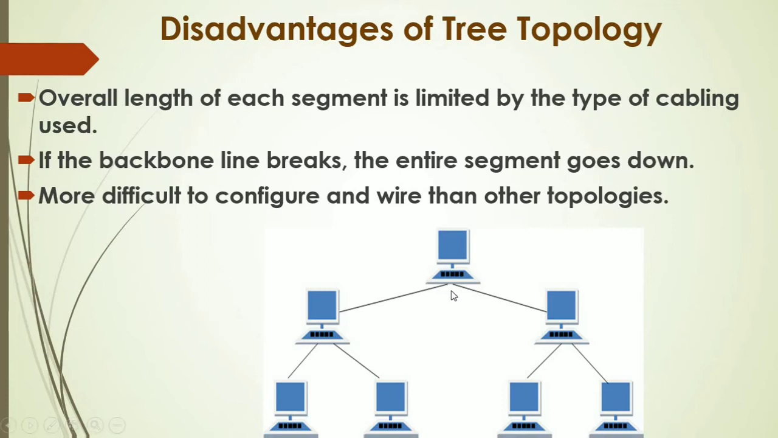If in this central node stops working, then what will happen? This left network is working, this right network is working fine, but the left and right networks will not be able to communicate because their central node is not working. More difficult to configure and wire than other topologies. Tree topology is difficult to configure and its cabling is more difficult than other topologies that we have discussed earlier.